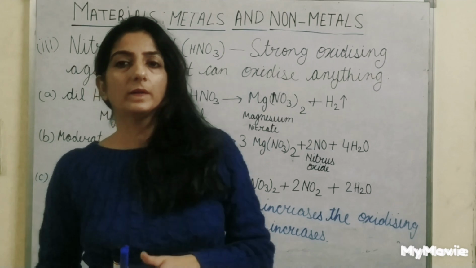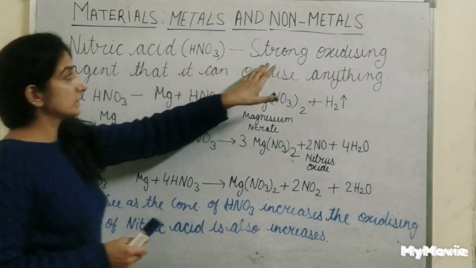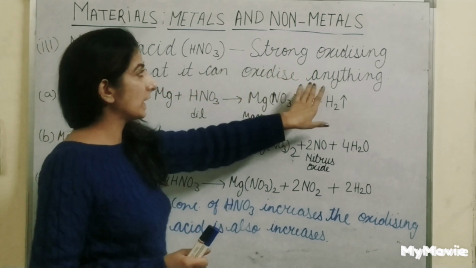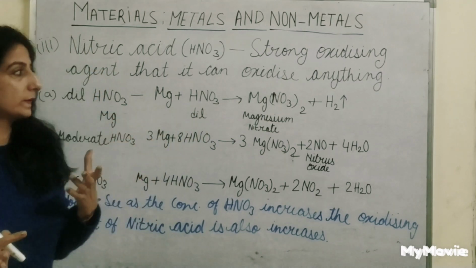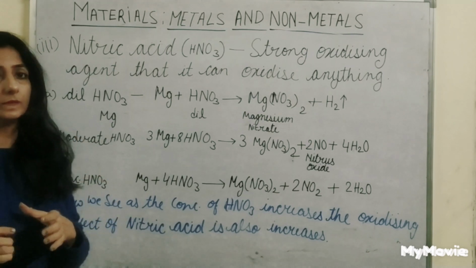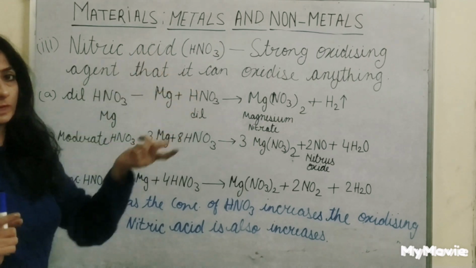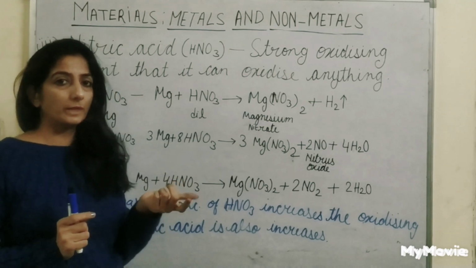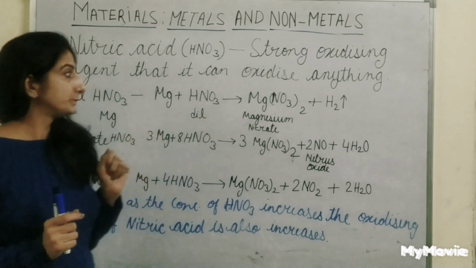The next acid that reacts with metal is nitric acid. Nitric acid is a strong oxidizing agent, it can oxidize anything. When metals react with nitric acid, they reduce hydrogen ions to form hydrogen gas. That is how hydrogen gas is formed during the reaction.